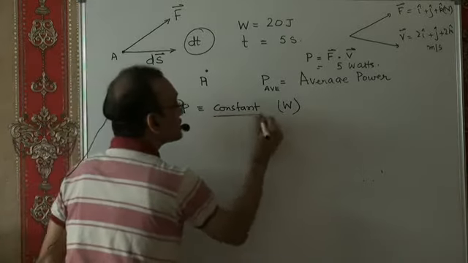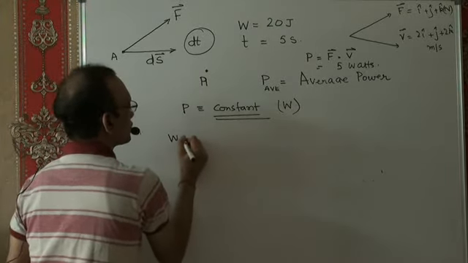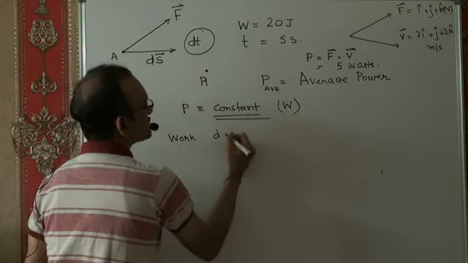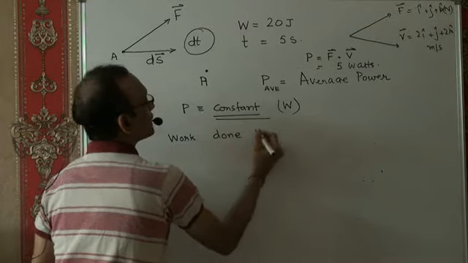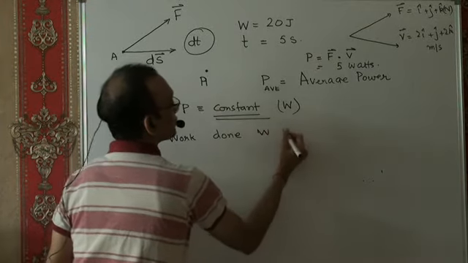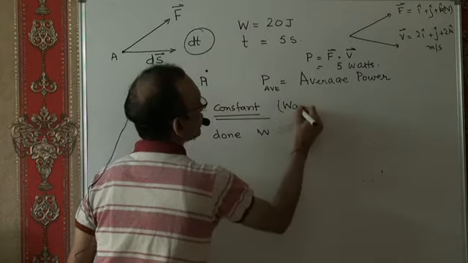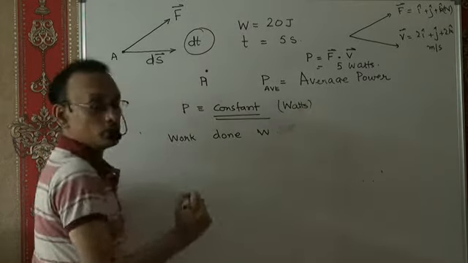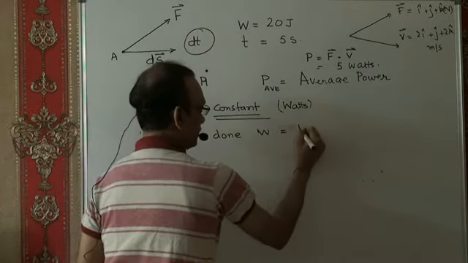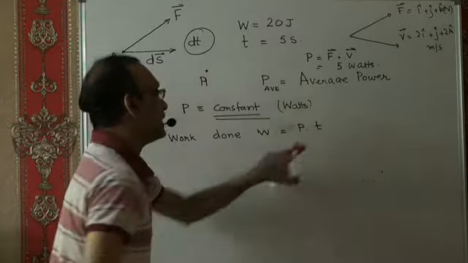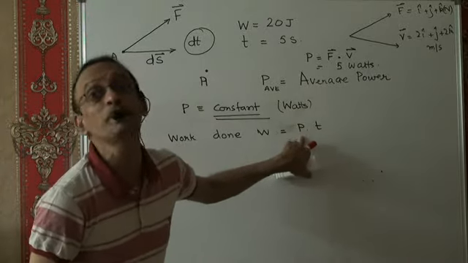If it's constant, then the work done by a constant power, let me call it watts, work done W is going to be power into T. These many joules per second into second, if P is constant.